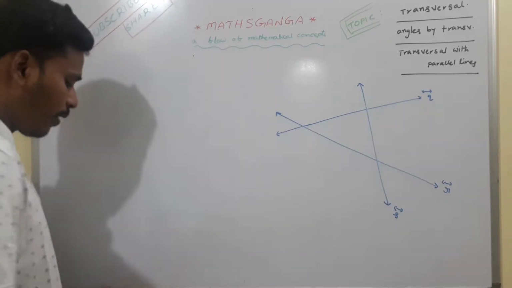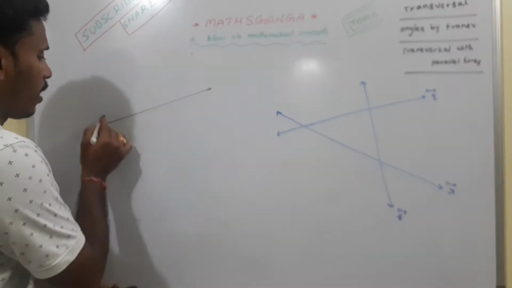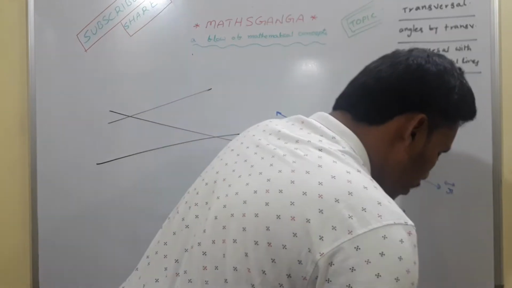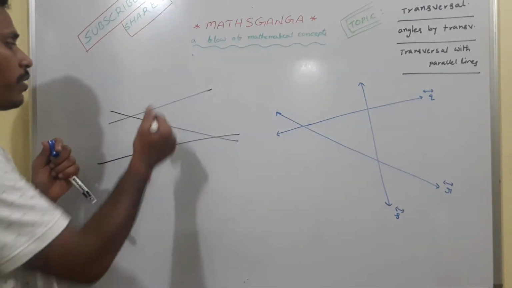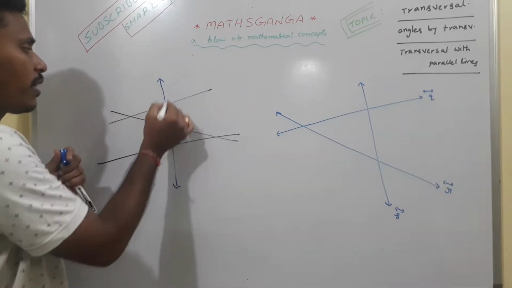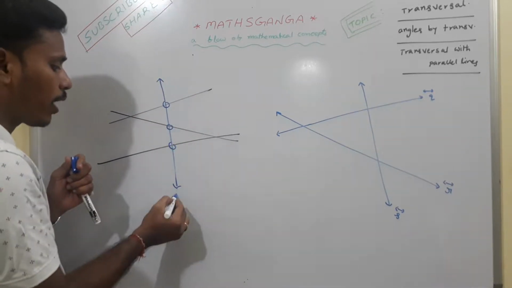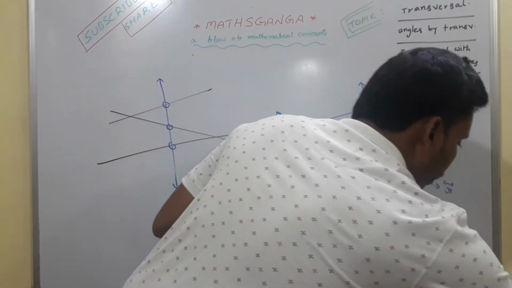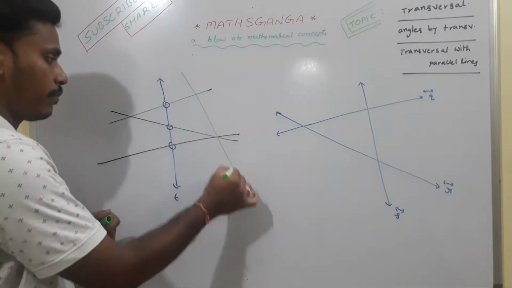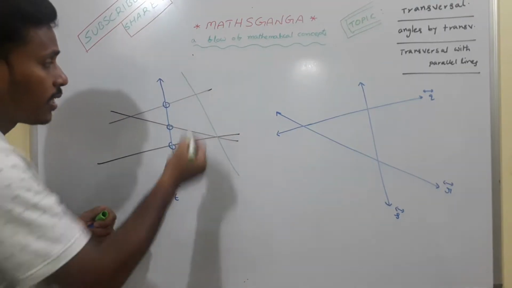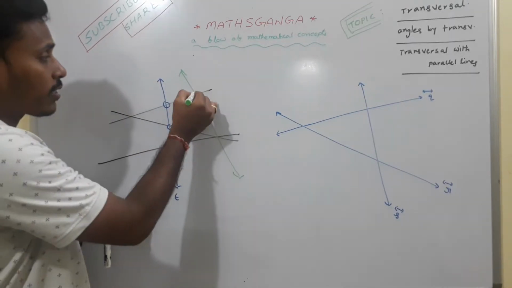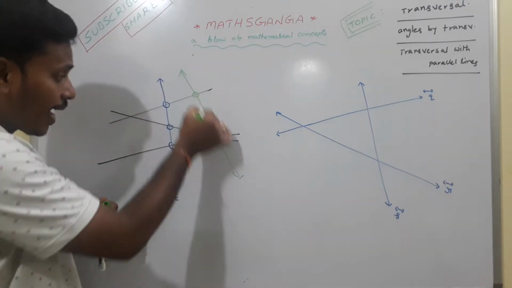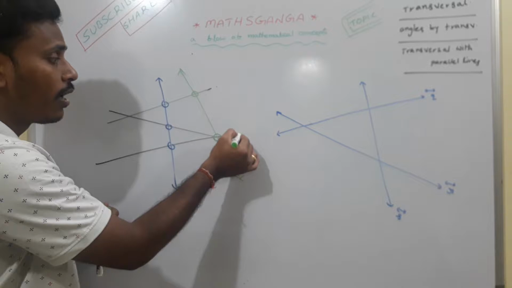Suppose I have some lines like this, line, line and then line. If I draw a line which is intersecting these three lines at three different points, I call this T as the transversal for all these three lines. Suppose if I draw a line like this, this line is intersecting the first line at this point and the next two lines at this point. So this line is not mentioned as transversal for all the three.